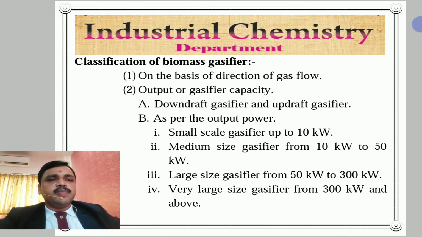There are also 2 subclasses for the first type. Number A is downdraft gasifier and updraft gasifier. In the next lecture, we see a detailed study about downdraft gasifier. And number B is as per the output power generation. There are also 4 subtypes of power generation output.